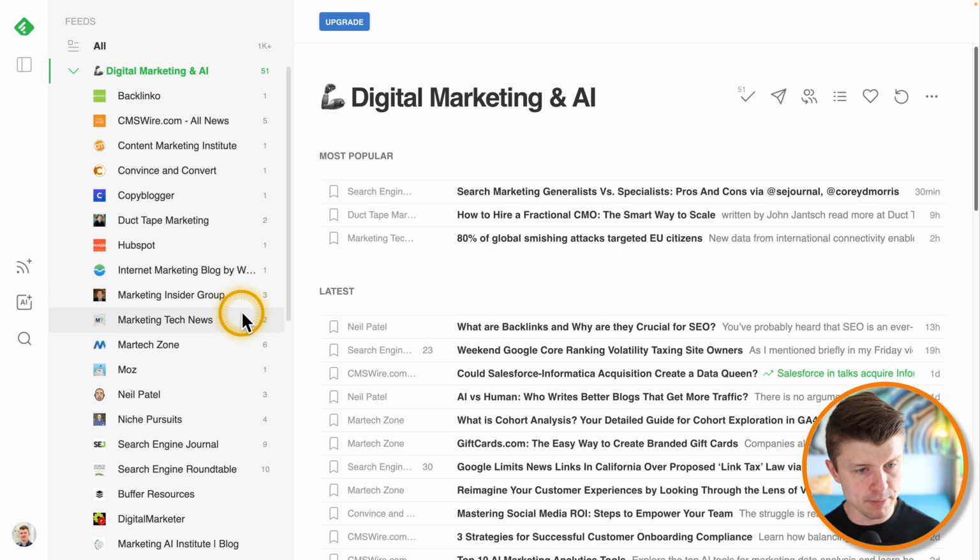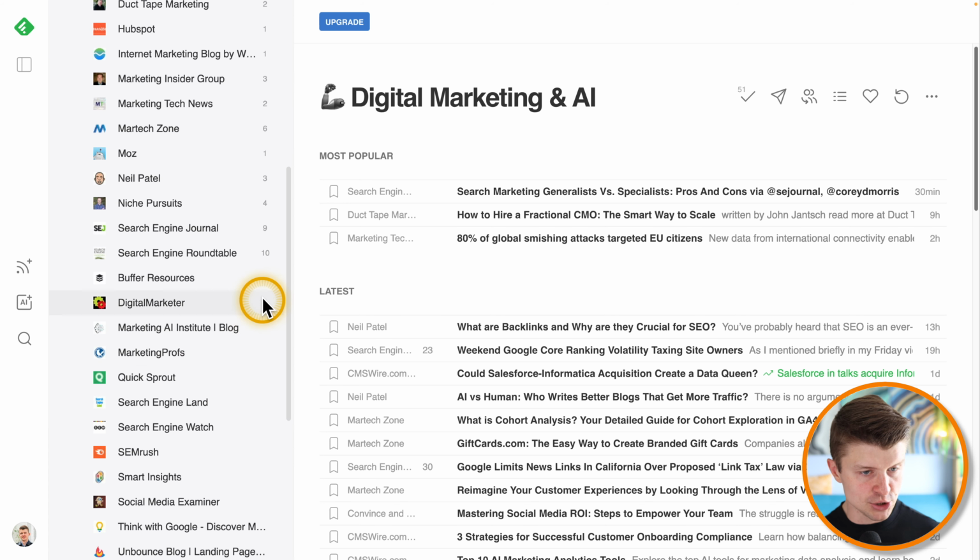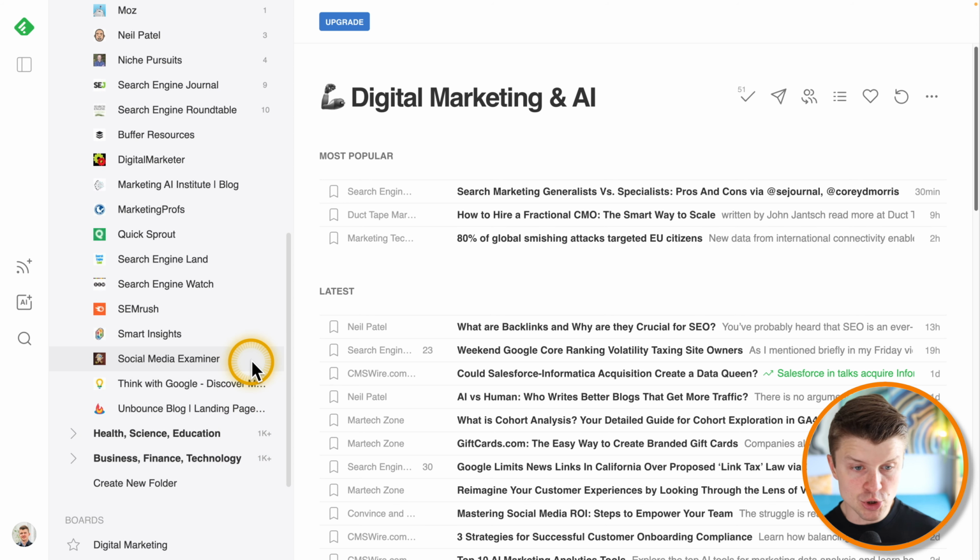Marketing Insight Group, Marketing Tech News, Martech Zone, Moz, Neil Patel, Niche Pursuits, Search Engine Journal, Search Engine Roundtable, Buffer Resources, Digital Marketer, Marketing AI Institute, Marketing Profs, Quicksprout, Search Engine Land, Search Engine Watch, SEMrush, Smart Insights, Social Media Examiner, Think with Google, and Unbounce Blog.